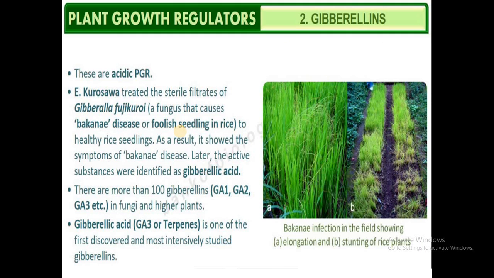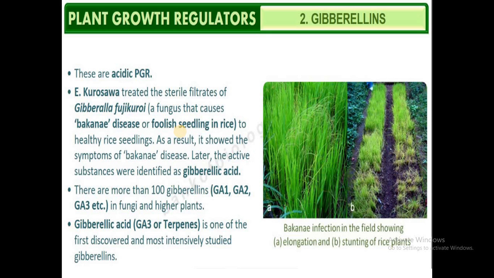The second type of growth regulator, the second very important group which we need to study, is gibberellins, also called gibberellic acid. They are a type of plant growth promoter, slightly acidic in nature. They bring about internodal elongation. Mainly, what is the function? They increase the length of the internode, and they help in seed germination and bolting. Later we will be studying that.